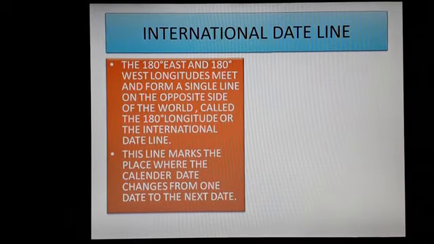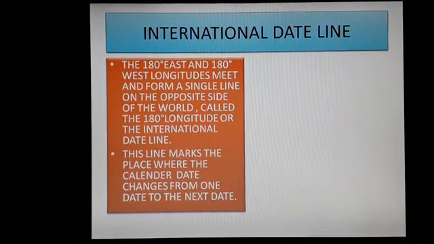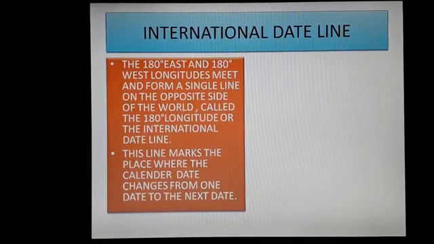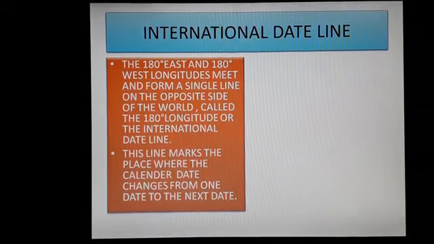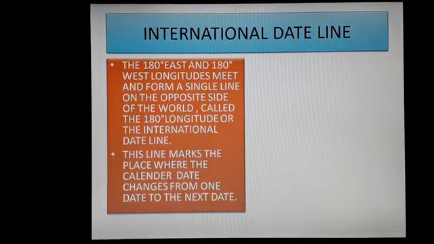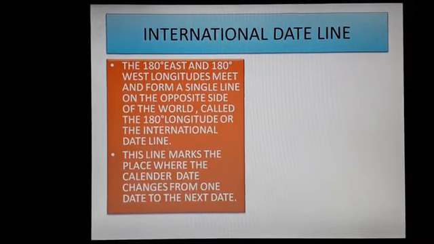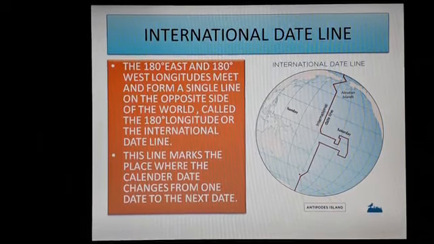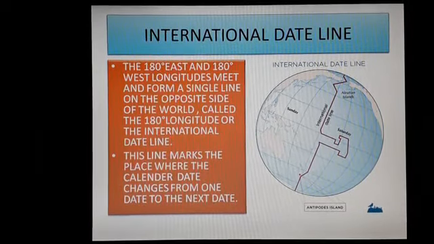Children, let us learn the international date line. The 180 degree east and 180 degree west is the same line, also referred to as the international date line. The 180 degree east and 180 degree west longitudes meet and form a single line on the opposite side. This line marks the place where the calendar date changes from one day to the next day.